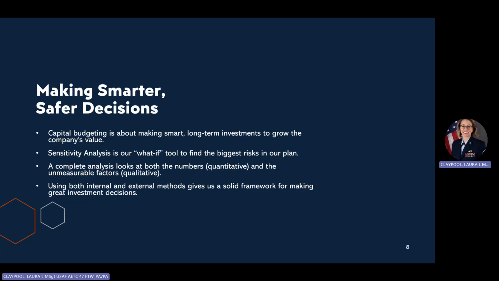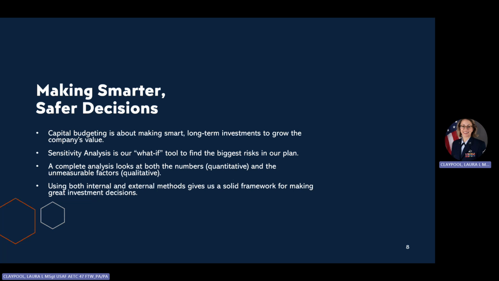And to wrap things up for you guys today, let's look at the core lessons. Capital budgeting is how we grow our company's value, and sensitivity analysis is our primary shield against an uncertain future, our risk assessment. As we go back to our daily roles, I want you to keep Nick the Greek's famous quote in mind: the house doesn't beat the player, it just gives him the opportunity to beat himself.